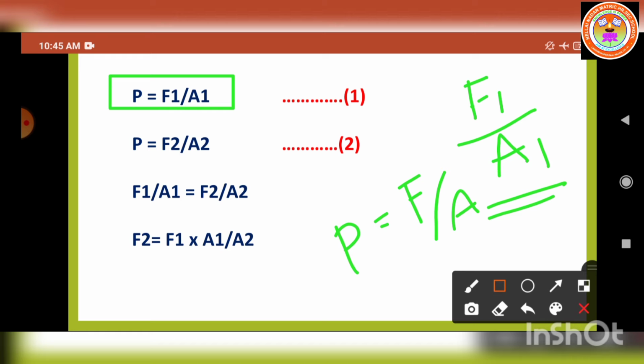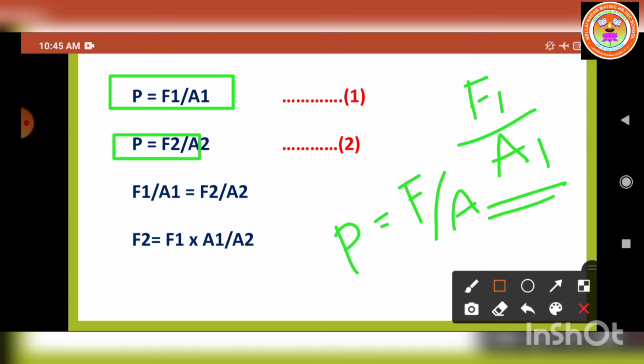Now applying Pascal's law, already we know the external pressure applied on a liquid is transmitted uniformly throughout the liquid. Which one is transmitted? Pressure. So applying Pascal's law, the pressure on a large piston of area A will be the same as that on the small piston. So we can write that the pressure is exerted on the second piston also.